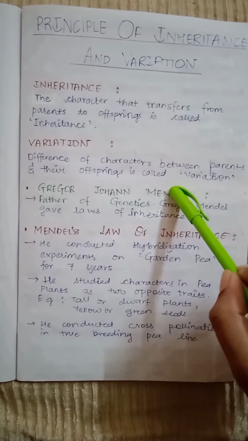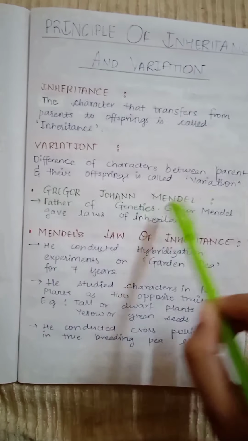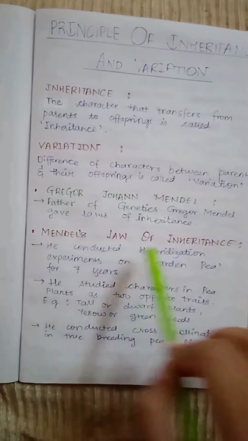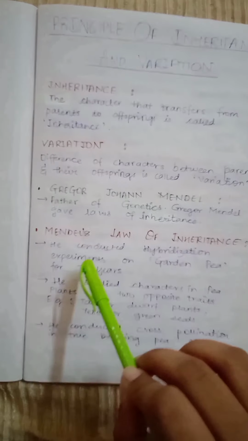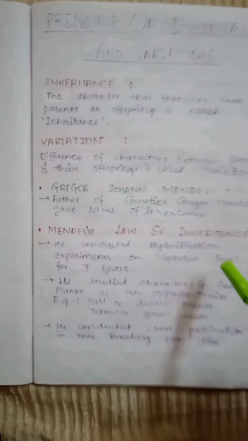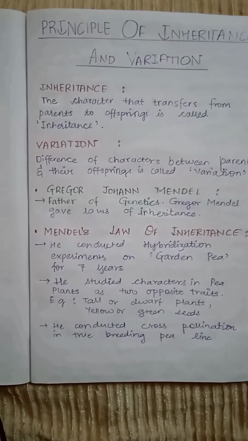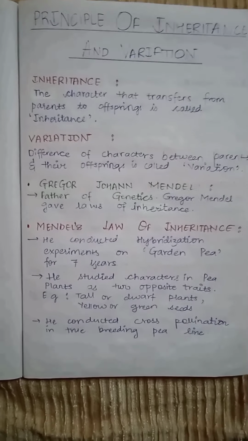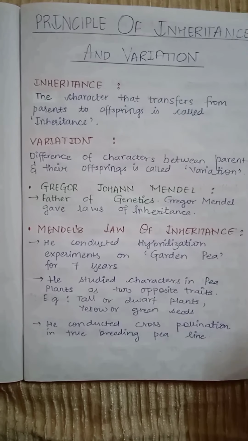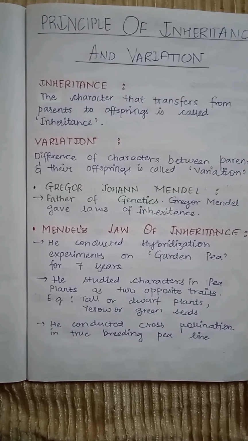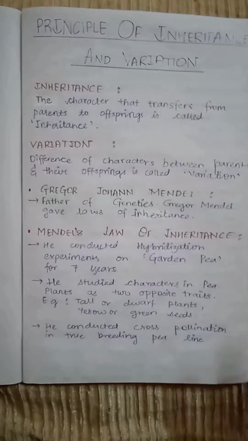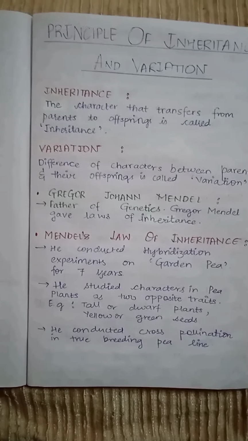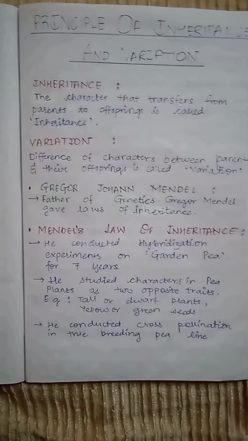Gregor Johann Mendel is the father of genetics and he gave us the law of inheritance. Mendel's law of inheritance: Mendel conducted hybridization experiments on garden pea for about 7 years and he studied characters in pea plants as two opposite traits. For example, these traits were tall or dwarf plants, or yellow or green seeds. And he also conducted cross pollination in the true breeding pea line.